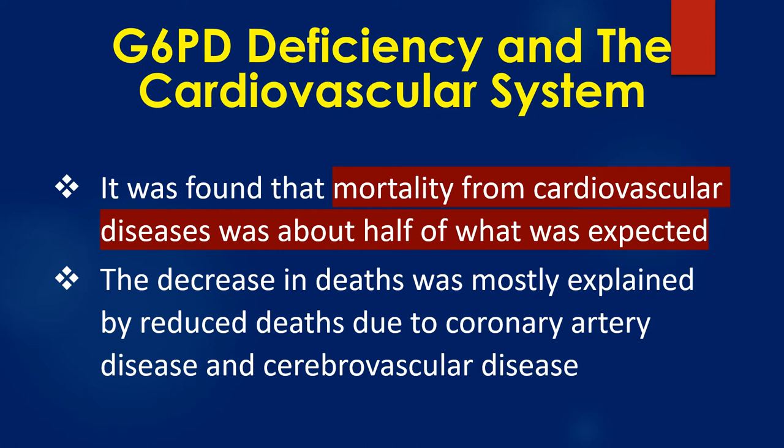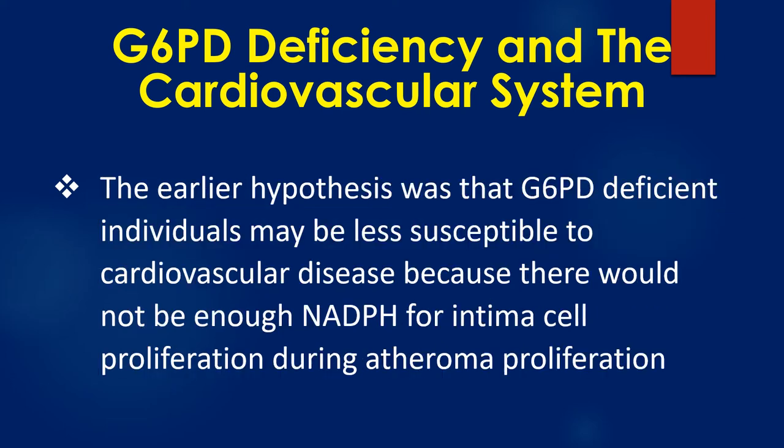The decrease in deaths was mostly explained by reduced deaths due to coronary artery disease and cerebrovascular disease. The earlier hypothesis was that G6PD deficient individuals may be less susceptible to cardiovascular disease because there would not be enough NADPH for intima cell proliferation during atheroma production.